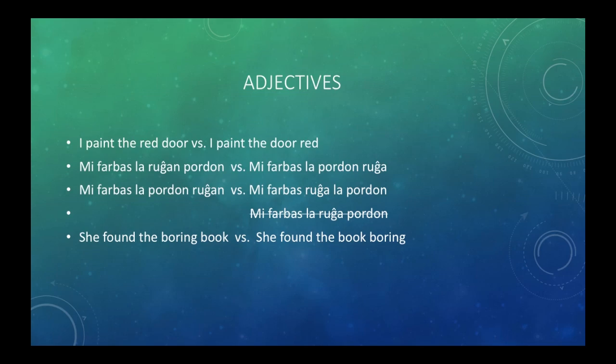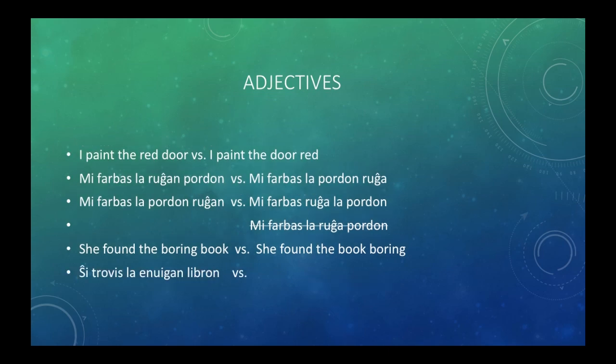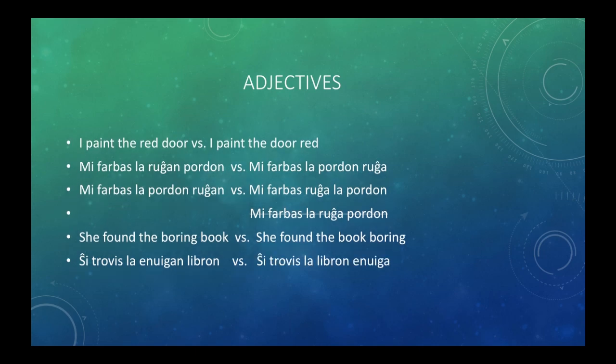She found the boring book versus she found the book boring. This follows the exact same pattern as before, so if you want to go ahead and try this by yourself, pause the video here, and then I'll show the translations after. She found the boring book. "Ŝi trovis la enuigan libron." She found the book boring. "Ŝi trovis la libron enuiga." "Ŝi trovis la libron enuigan," and "ŝi trovis enuiga la libron."